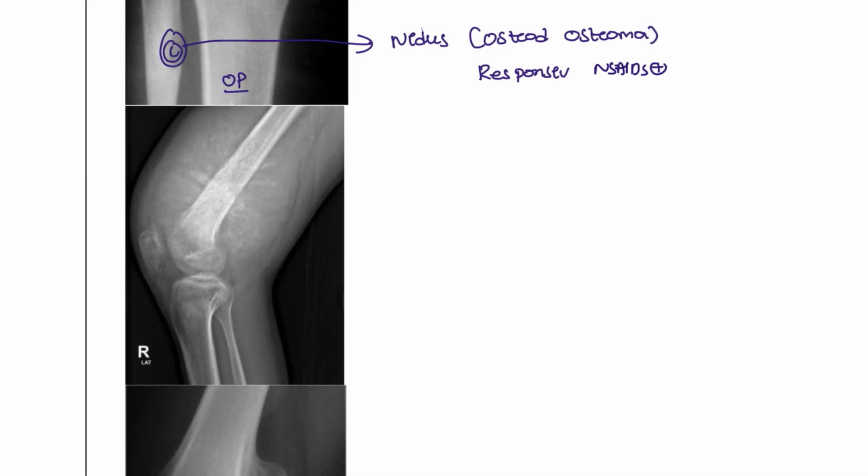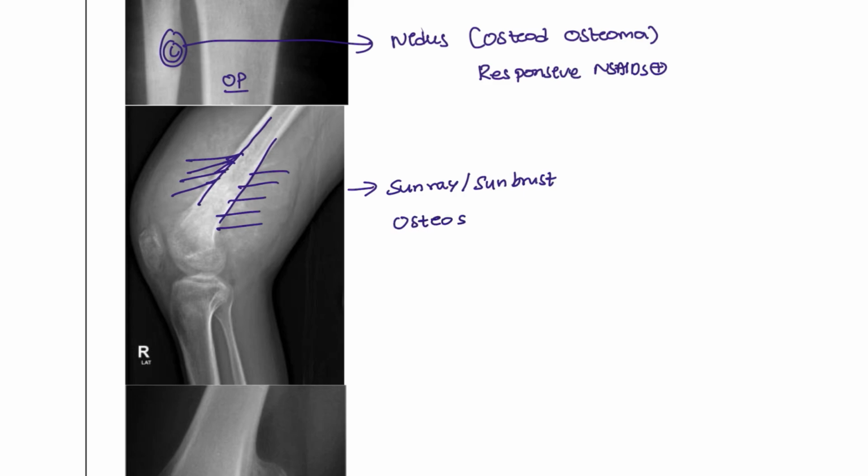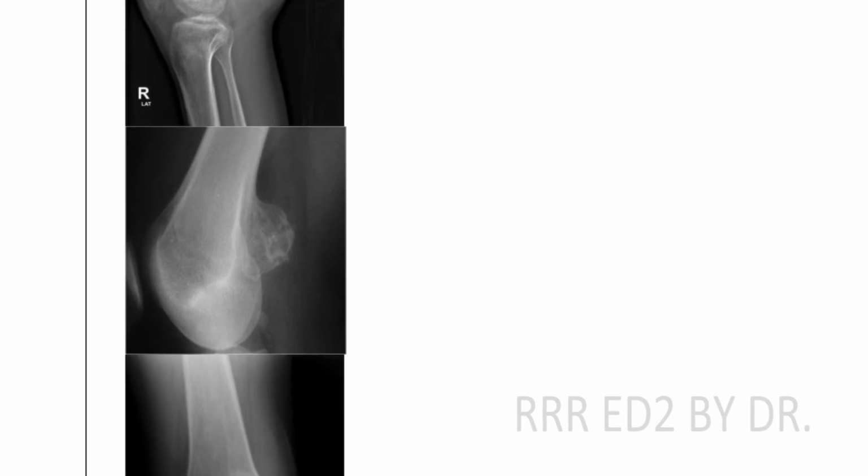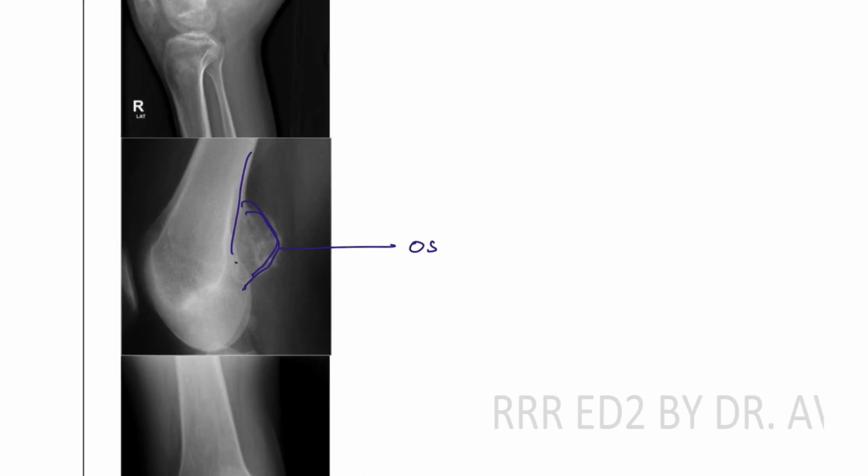Here you can see this is the bone, and the bone has damage and it is going to produce the X-ray sun ray appearance. This is the sunray or sunburst appearance seen in patients with osteosarcoma. Next, another picture that you can see. This is the bone, and there is a cartilage associated here. The cartilage is hyperproliferated. This condition is known as an osteochondroma.